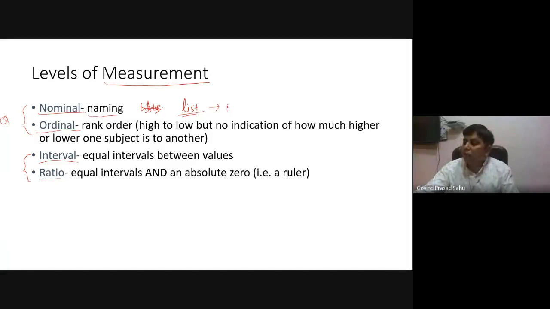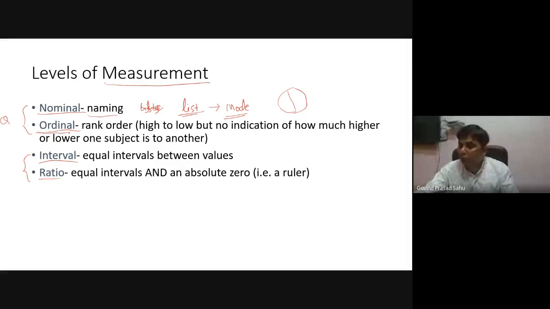Here we can only perform the mode for this kind of listed data. For graphical representation, I will explain it in detail later, that is what we call a pie chart, etc. We can just say the ratio of different values of nominal data. That is all we can do with nominal data.